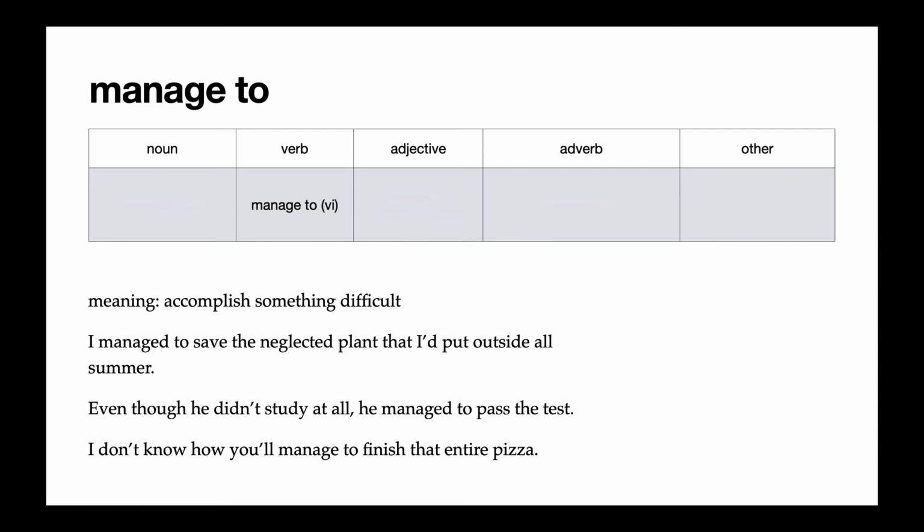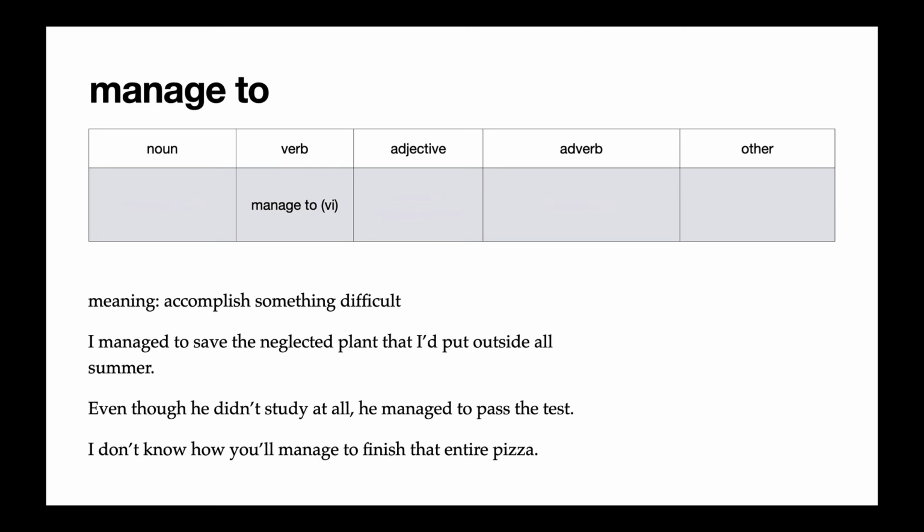Manage to is a verb phrase that means to accomplish something difficult. So we don't call this a phrasal verb because it's followed by a verb instead of an object. So we would say this is just a verb phrase. In the reading, we said, I managed to save the neglected plant that I'd put outside all summer. That means saving the plant was difficult, but I did it.